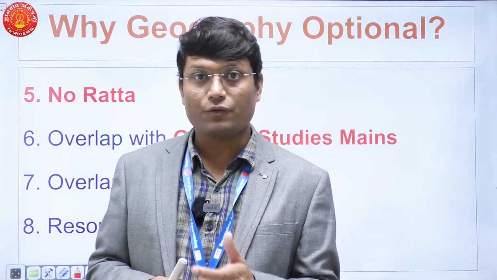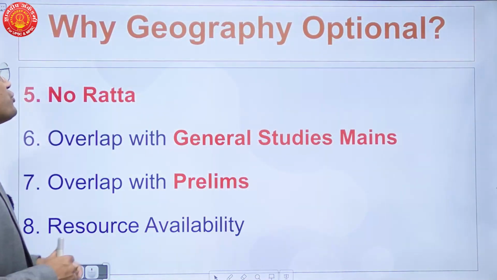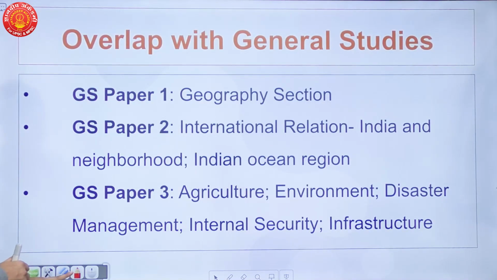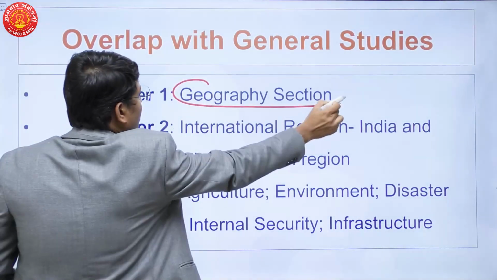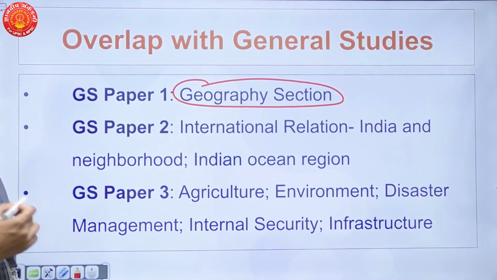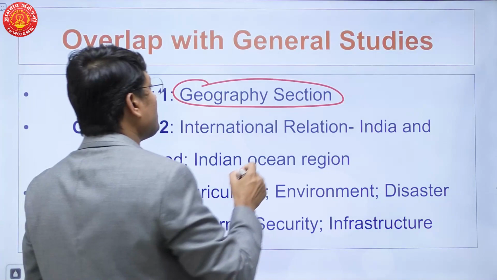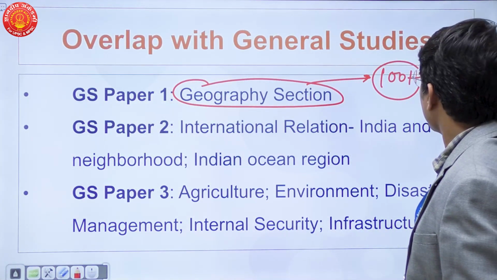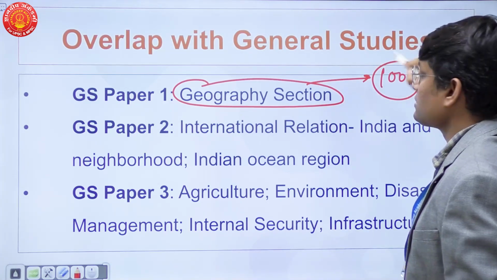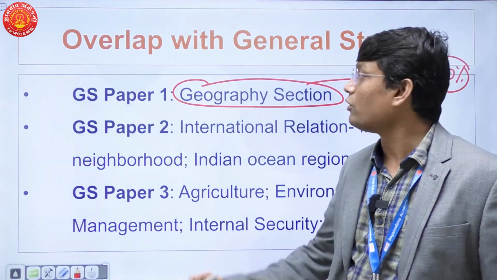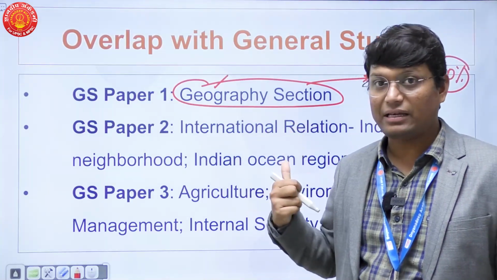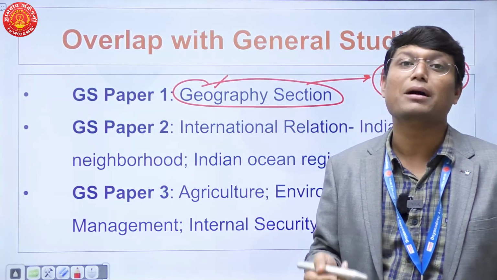And when it comes to geography optional, it covers a lot of portion. Now what all portion does it cover? So in general studies paper 1, there is a direct topic, that is geography, and if you look at the marks, there is 100 plus marks weightage, or almost 40% weightage, given for this particular subject. Also, it is the only area from which you can get marks, right?